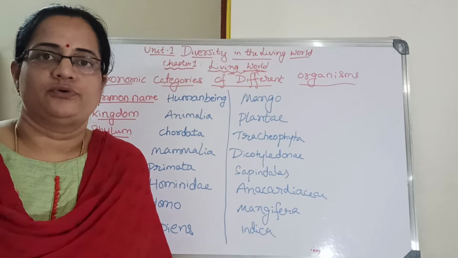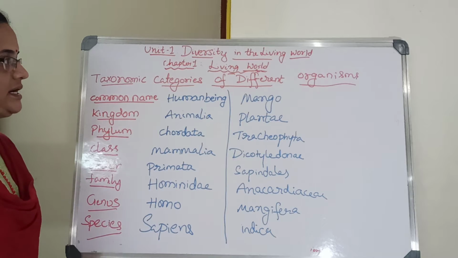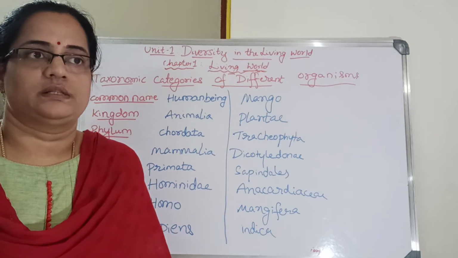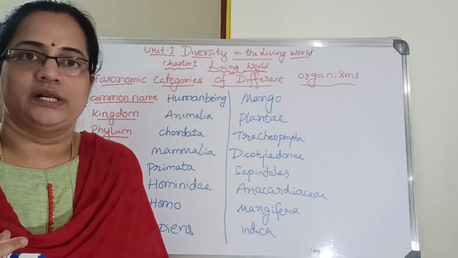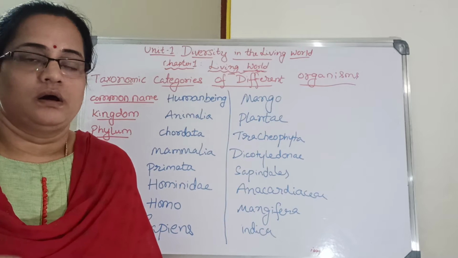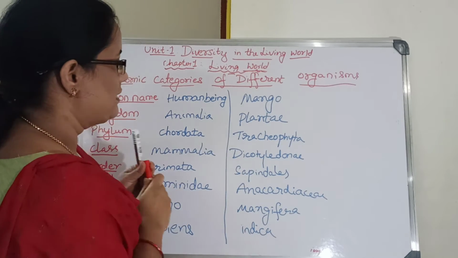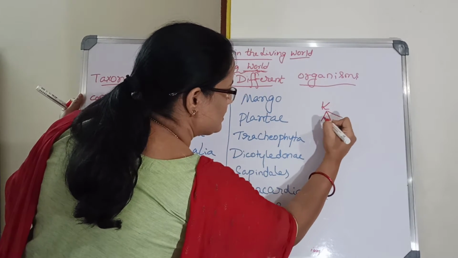This is the second part today. Now I'm taking, in the living world, only the taxonomic categories of different organisms. Whatever organisms are there, they are subcategorized in taxonomy by a particular name, in order. As I told already, KPCOFGS. So these will be categorized like this.